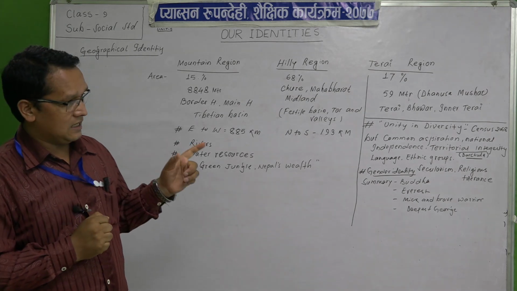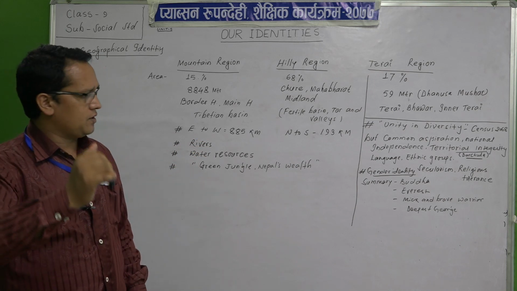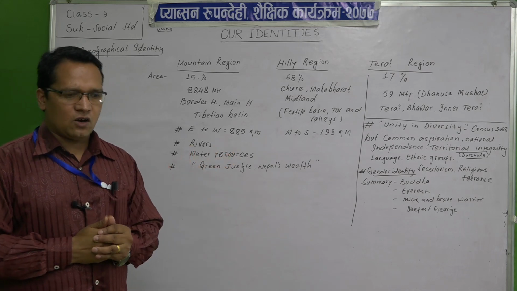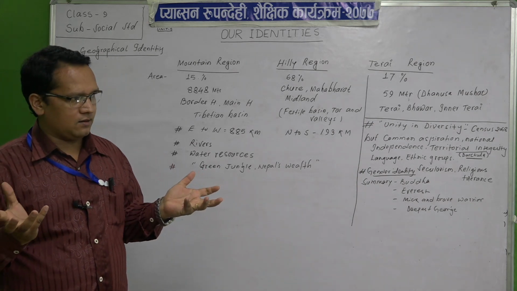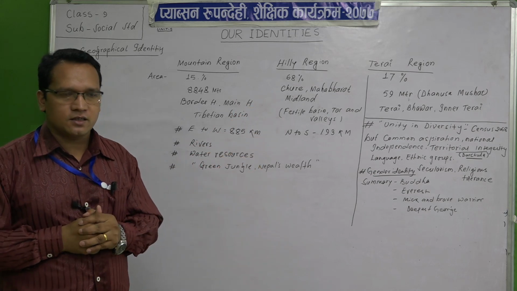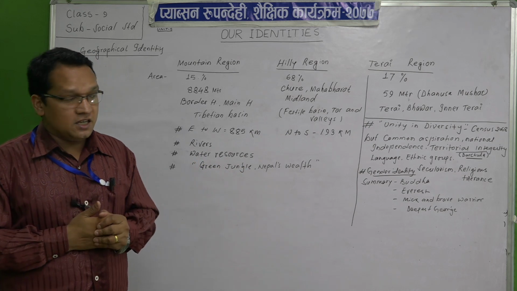And you can see nowadays, now you are senior students, the cases of Darchula district, you can see our new map of Nepal, that current is flowing here to there, yes or no, students? So in this case also see our national integrity.